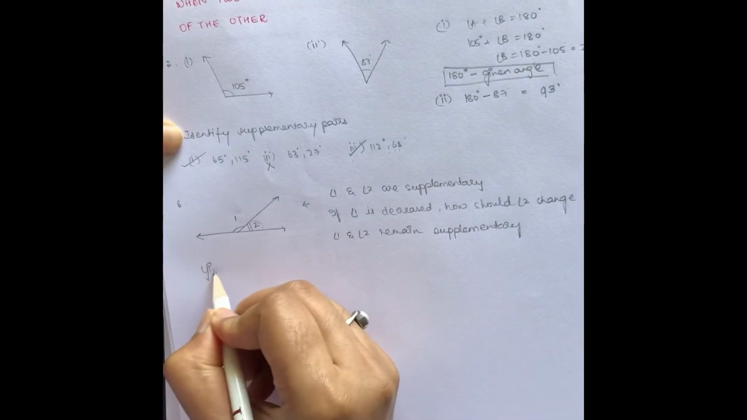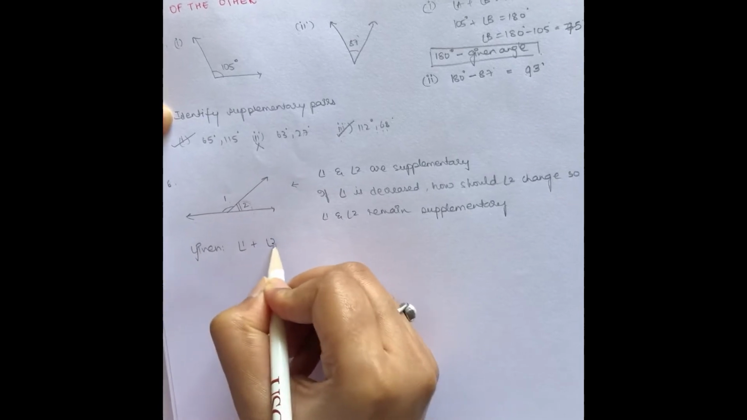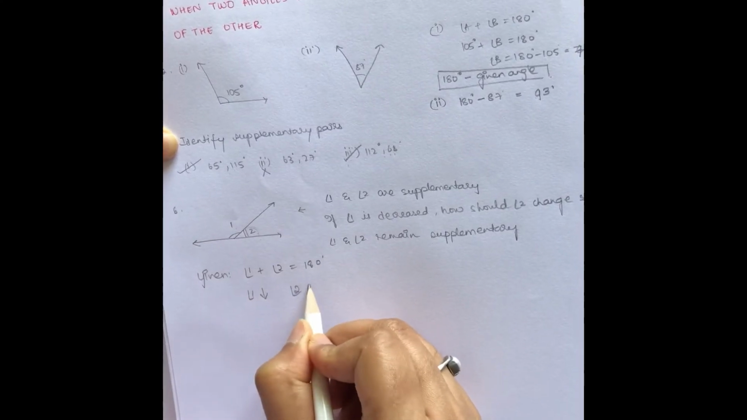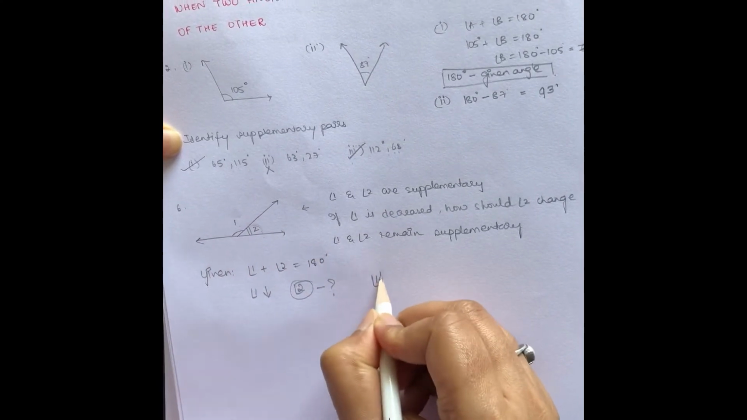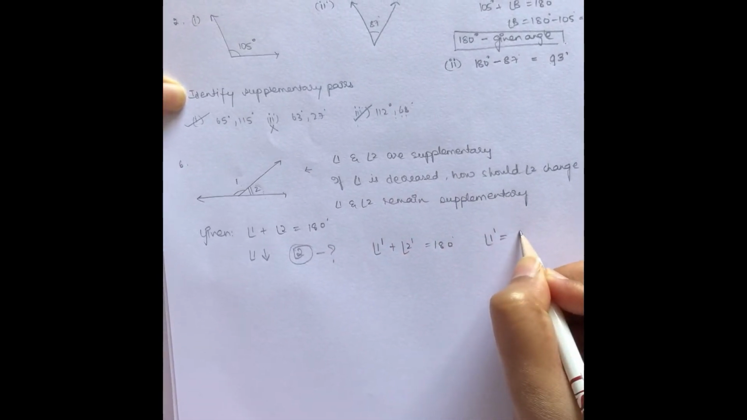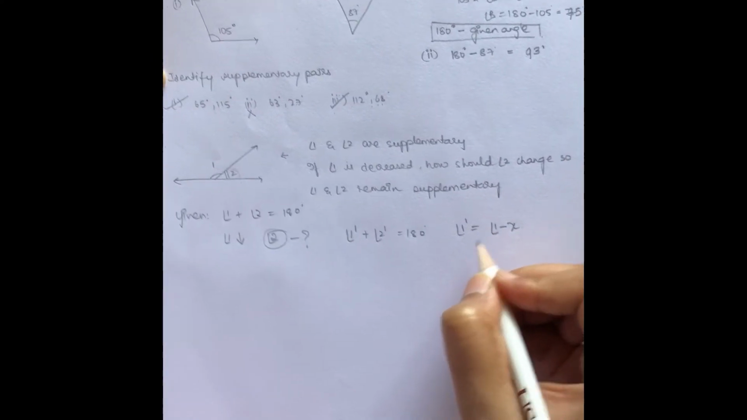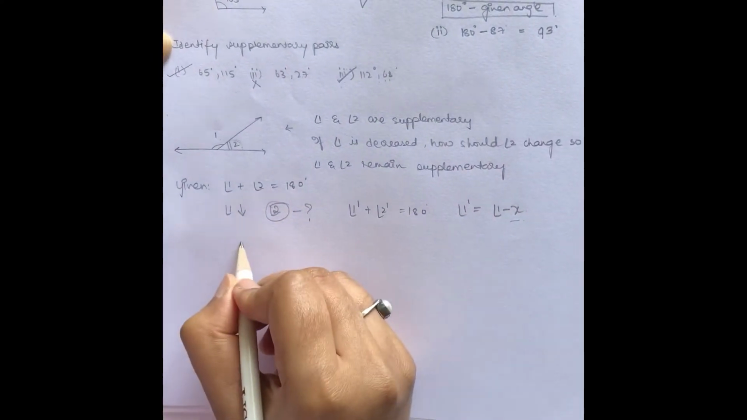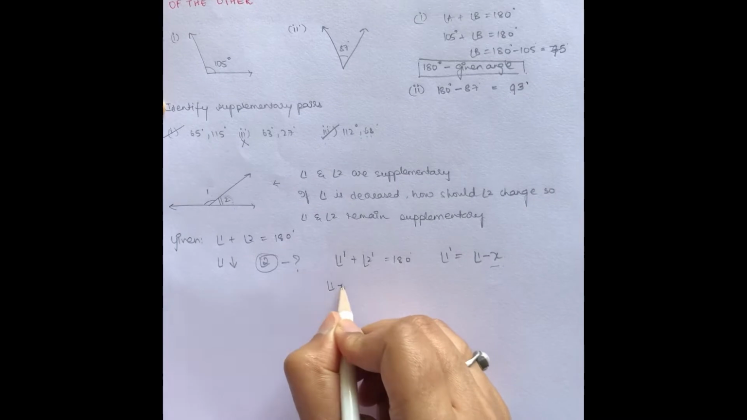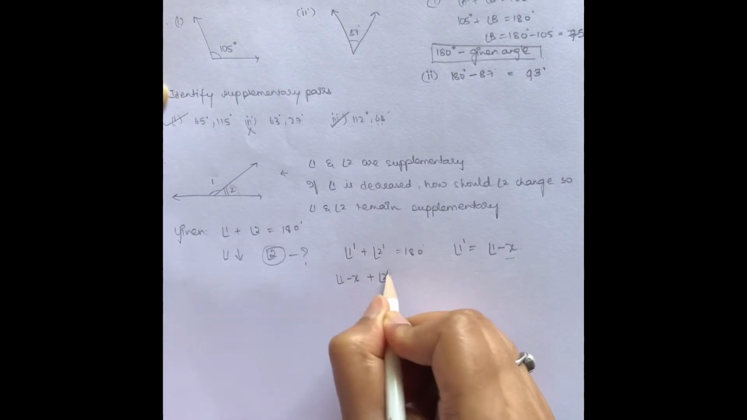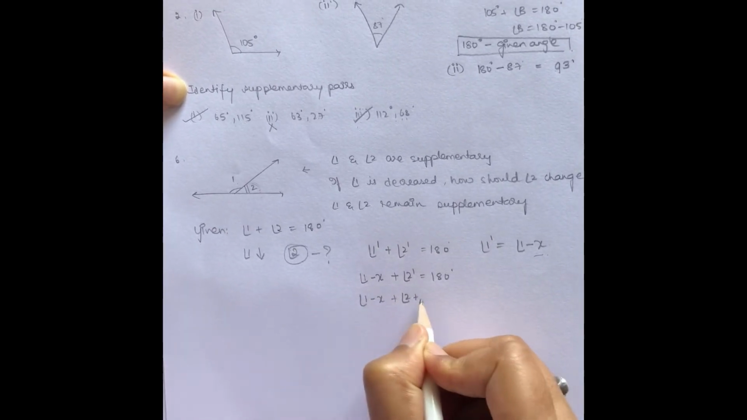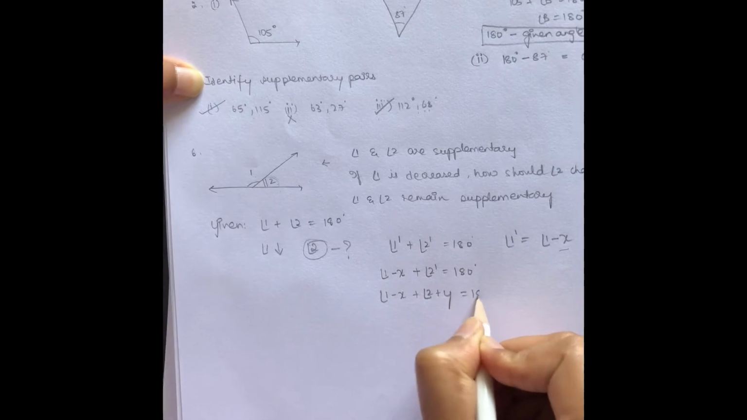So, given angle 1 plus angle 2 is equal to 180 degrees. Angle 1 is decreased, so what changes must be made on angle 2 so that angle 1 dash plus angle 2 dash is equal to 180 degrees, where angle 1 dash is the angle that has been subtracted by some amount? So angle 1 dash is angle 1 minus x. Angle 2 dash is angle 2 plus something that has to be changed, and the sum must be equal to 180 degrees.